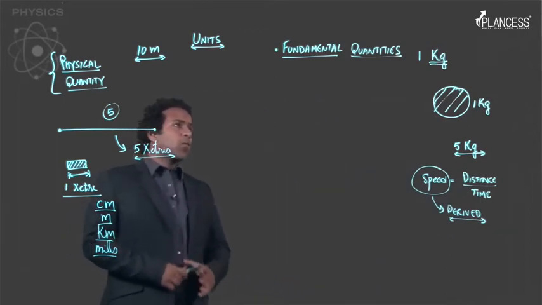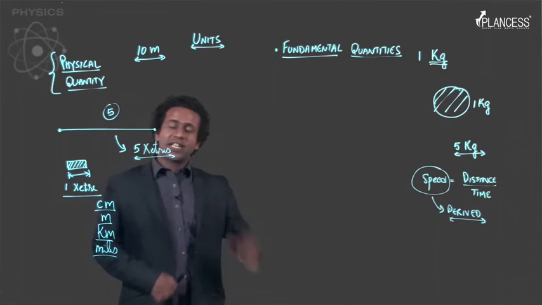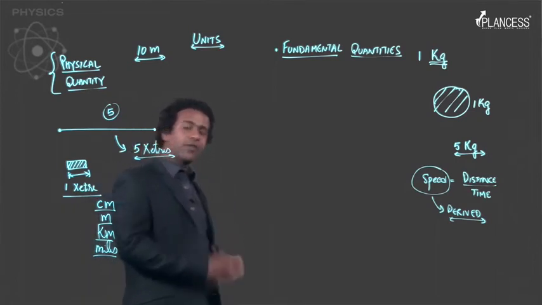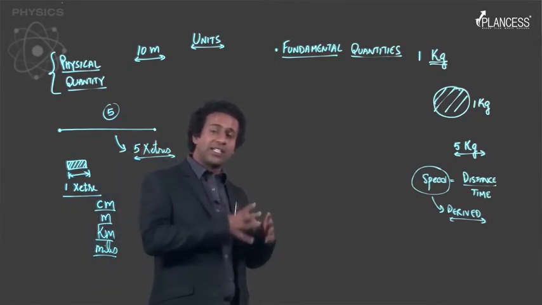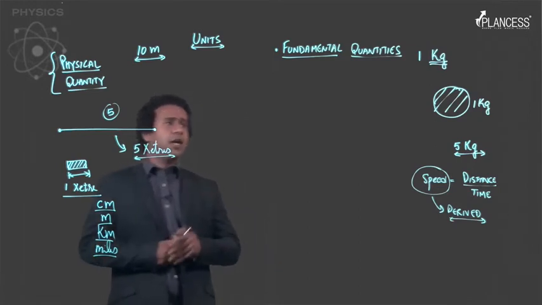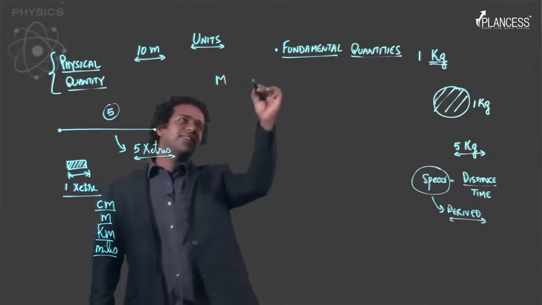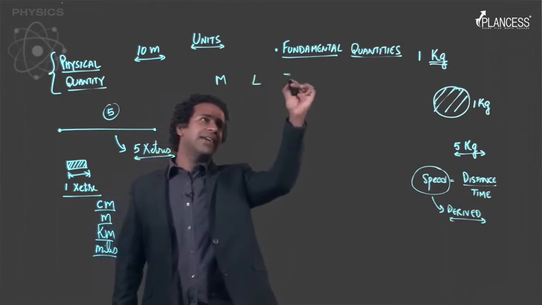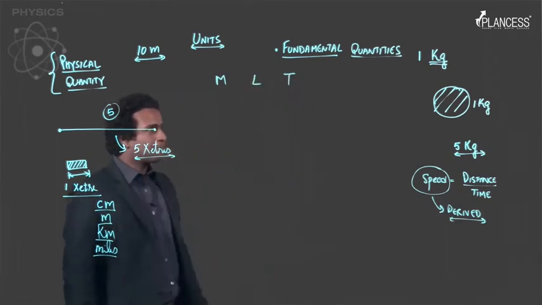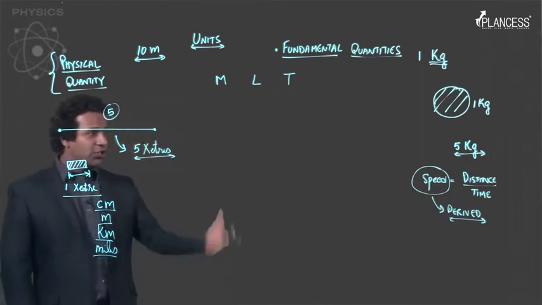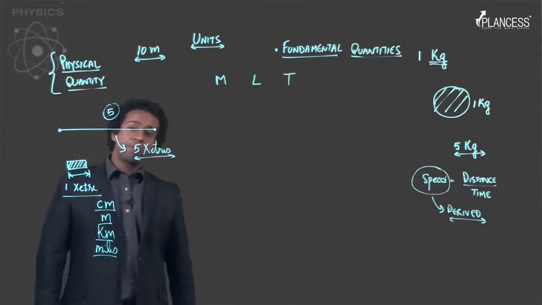So now all the fundamental physical quantities we have, all 7 of them, they are given special symbols. For example, to write a few, mass is given the symbol m, length is given the symbol L, and time is given the symbol T. The entire list is shown right in front of you.